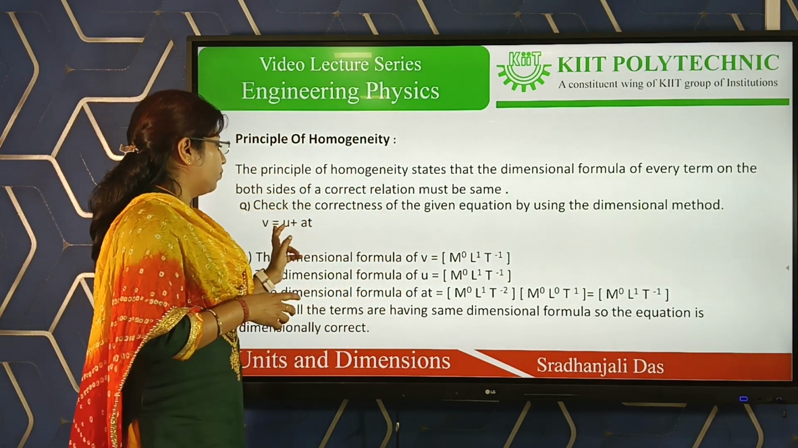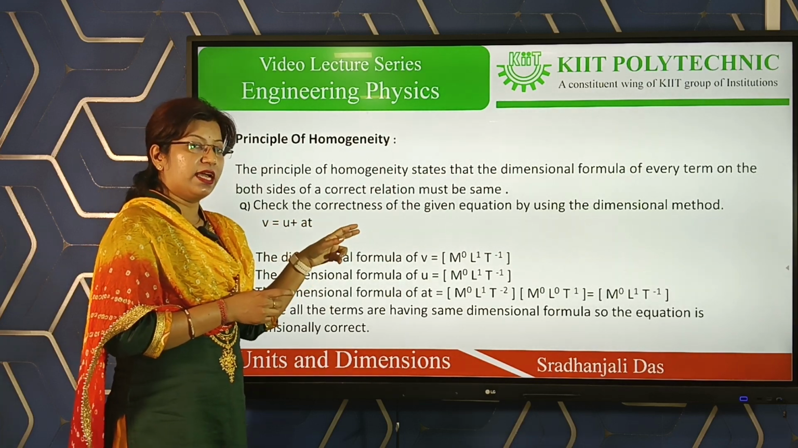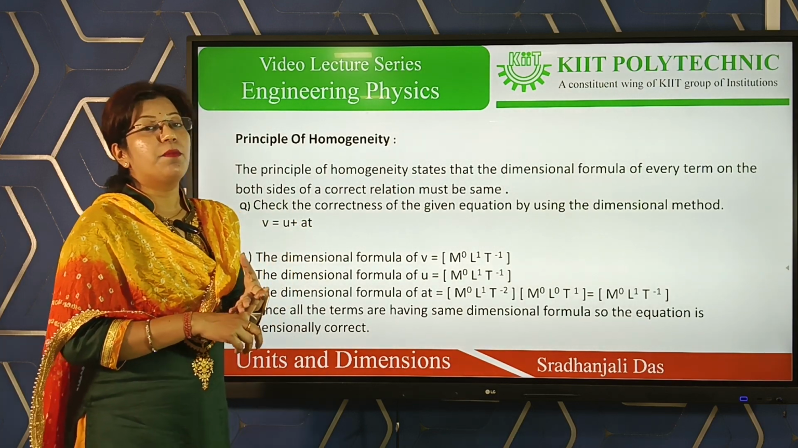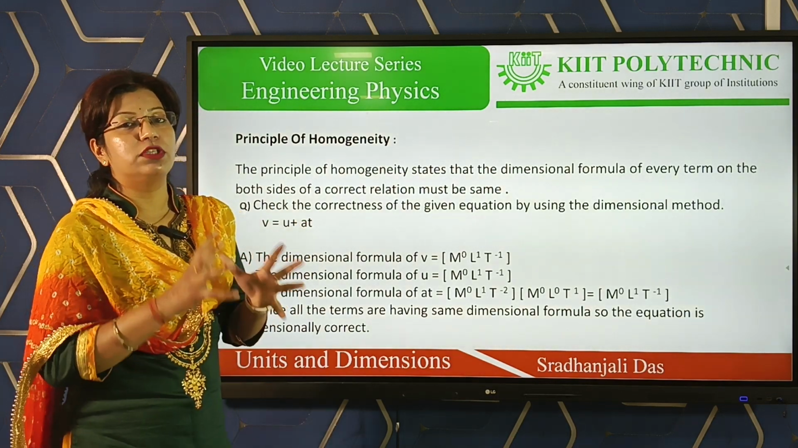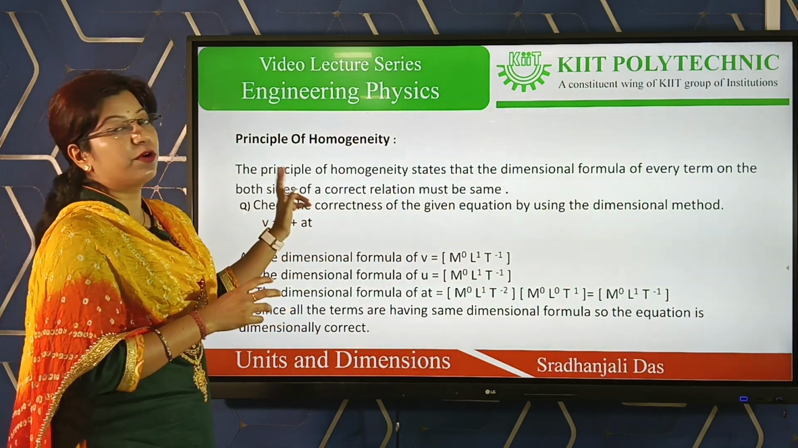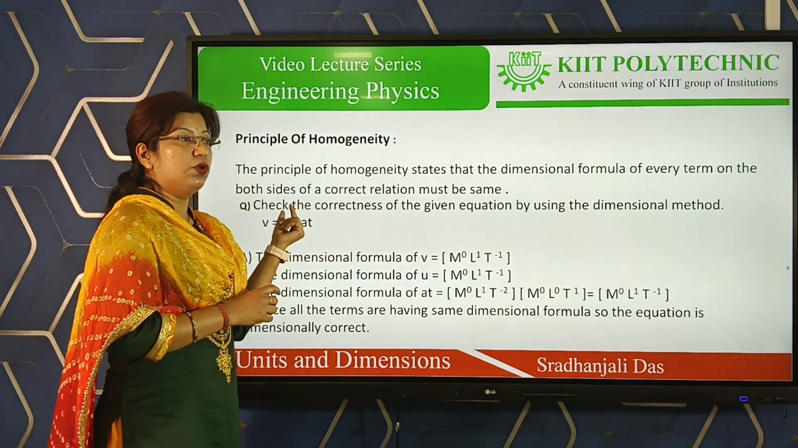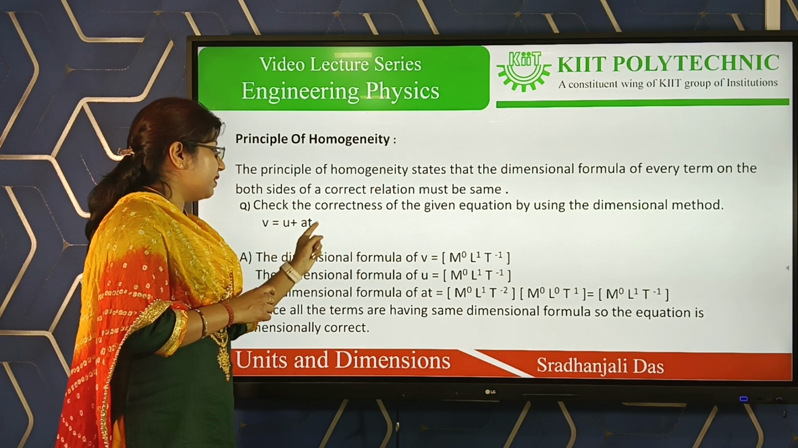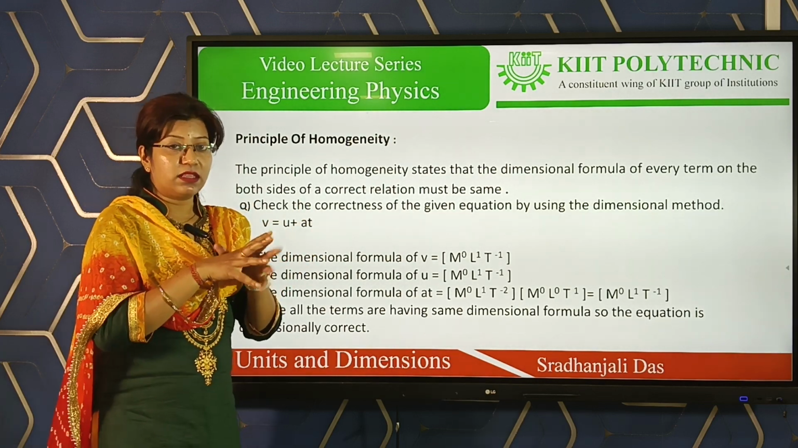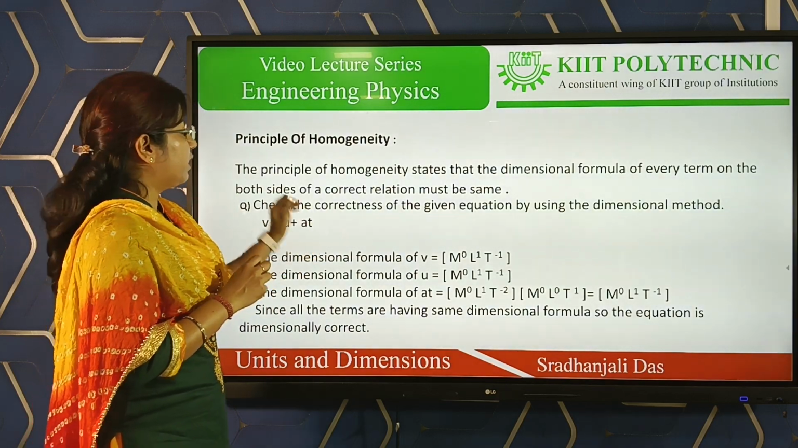Now let's check. The question given to you is V equals U plus AT. You have to check whether this equation is dimensionally correct or incorrect by using the principle of homogeneity. First we check how many terms are present in the equation. V is a term, U is another term, and AT is a single term. Never take A as one term and T as another term. So there are three terms: V, U and AT.